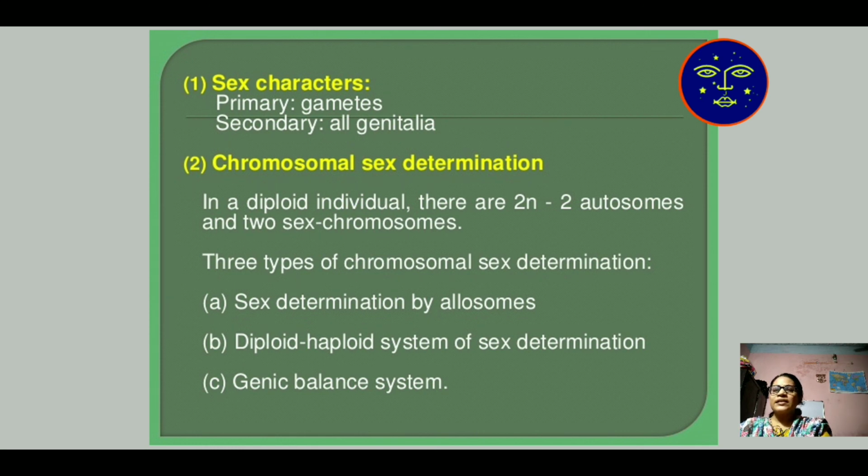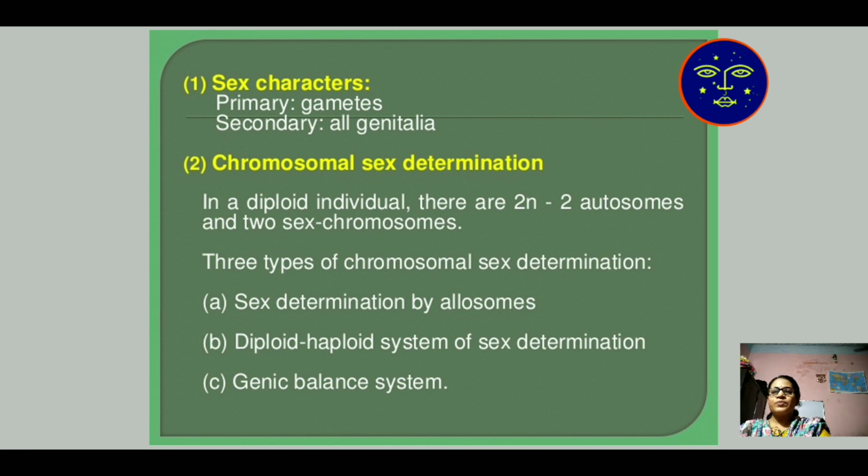In chromosomal sex determination, in a diploid individual, there are 2n-2 autosomes and 2 sex chromosomes present. For example, in human beings, there are 23 pairs of chromosomes, that means 46 chromosomes. Out of 46 chromosomes, 44 are known as autosomes and 2 chromosomes are known as sex chromosomes.